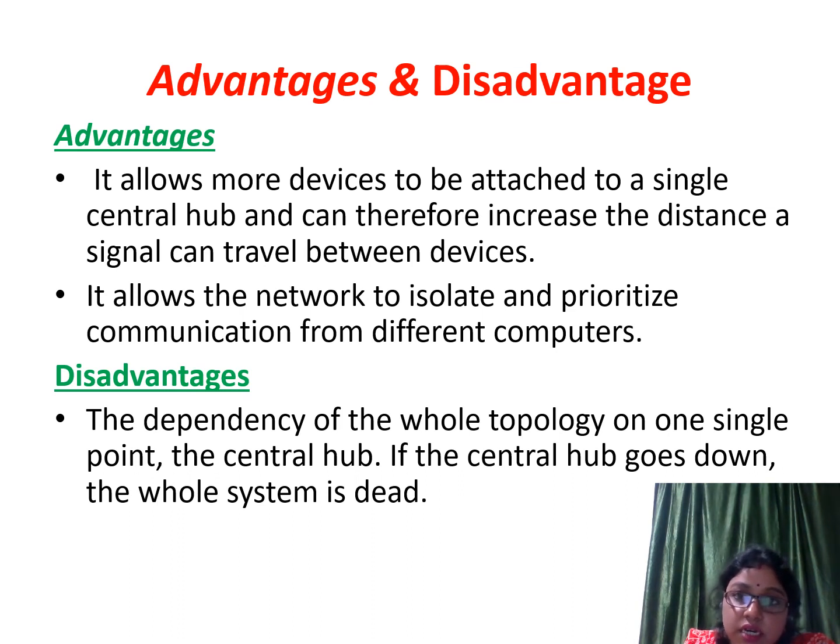The main disadvantage of this topology is that the dependency of the whole topology lies on one single point, and that is the central hub or primary hub. If a secondary hub fails, then only that part cannot work, but the rest of the system can work properly. But if the central hub fails, then the total system goes down, and this is the main disadvantage of tree topology.